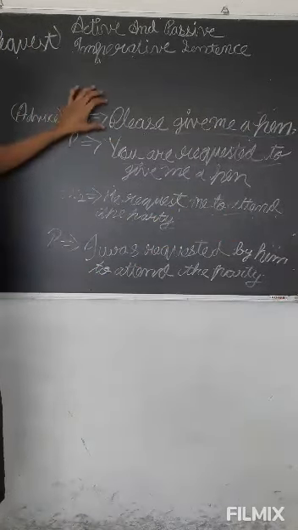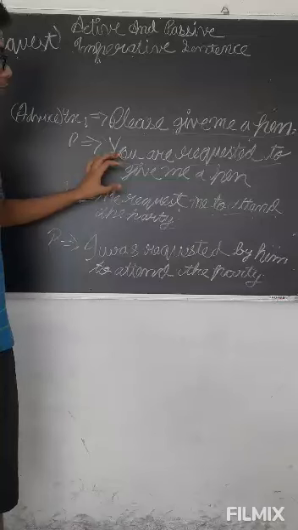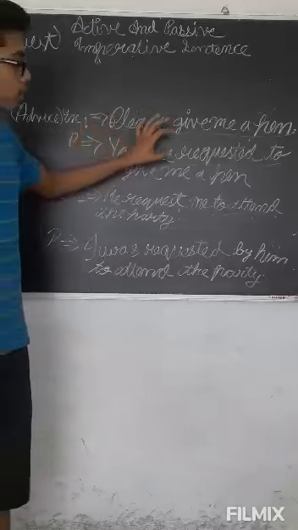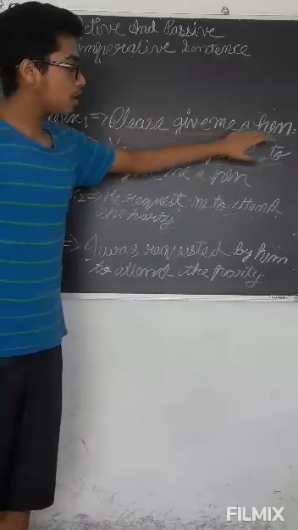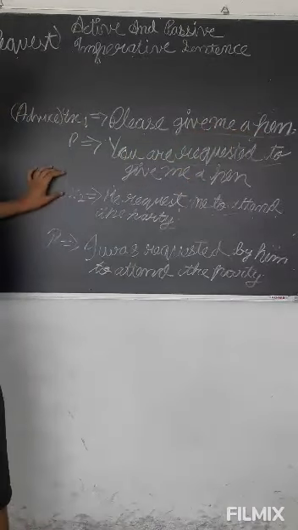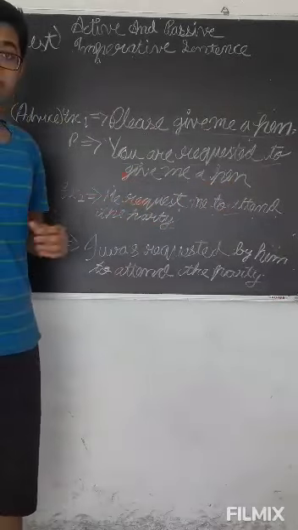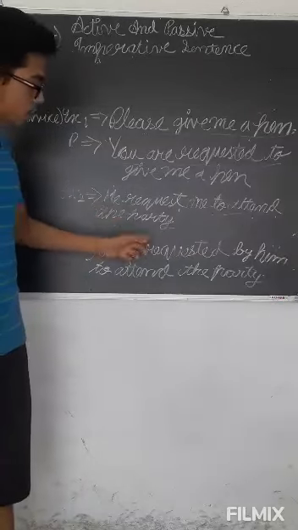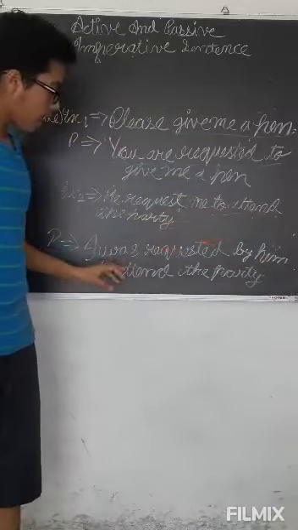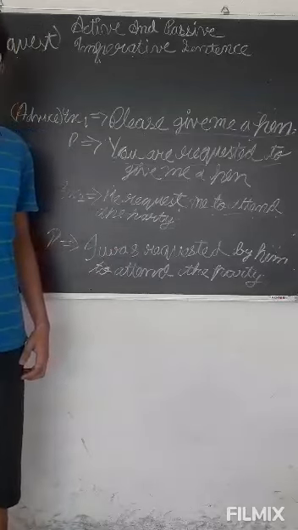I should revise once more. Please give me a pen. It is in advice active form. So we have to write you are requested to, or I was requested to. You are requested to, then whatever is here we have to copy: give me a pen. And the next example, he requested me to attend the party. Here he requested me. Me is used, so I was requested. By him I am writing here because there is a subject, by him, and the rest we have to copy: to attend the party. Thank you. Now we are complete with our active passive study.